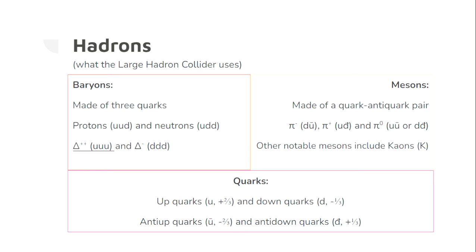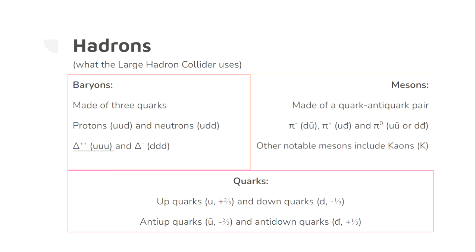The other type of hadrons are mesons. These are made up of a quark-antiquark pair. Antiquarks are a type of antimatter, and as such are called antiparticles. They have the opposite charge to their corresponding quark, so anti-up quarks have minus 2/3 charge, and anti-down quarks have plus 1/3 charge. The main mesons that you need to know are pions, as these are mesons made with ups, downs, anti-ups, and anti-downs. Pions are given a designation based on their charge, so a pi minus is a down anti-up, a pi plus is an up anti-down, and a pi zero can either be an up or a down paired with its antiparticle.